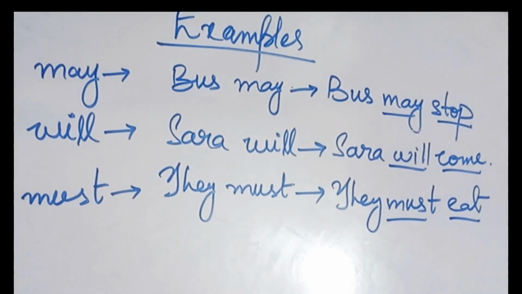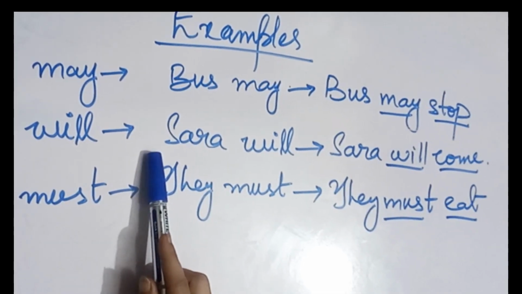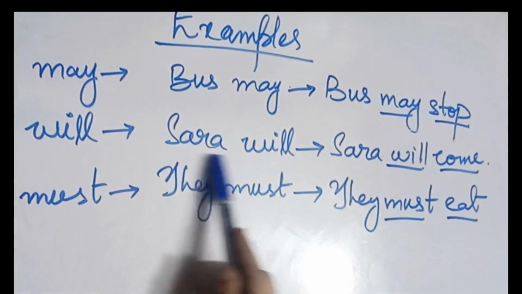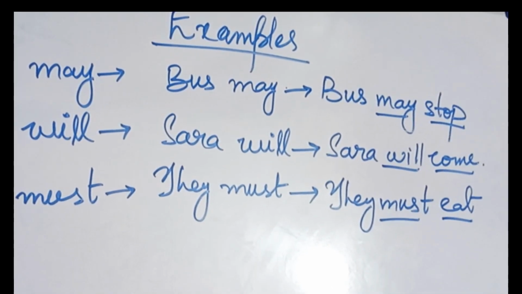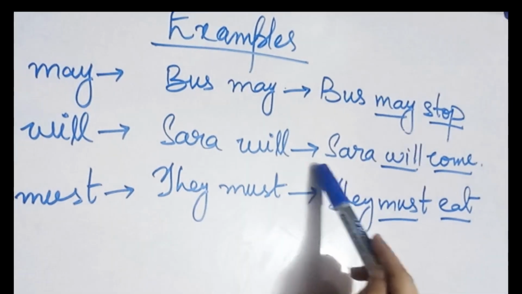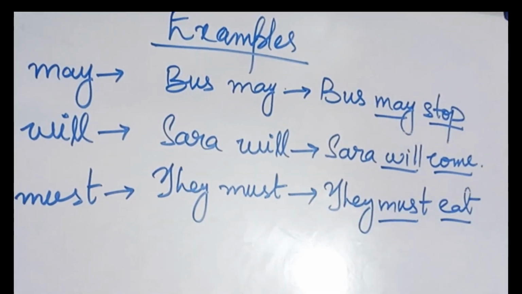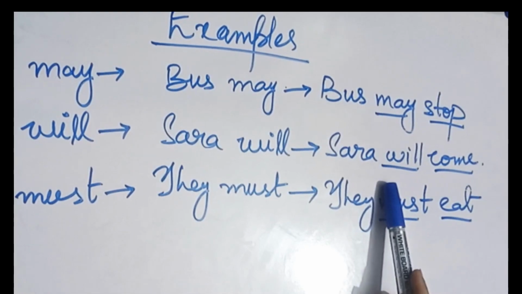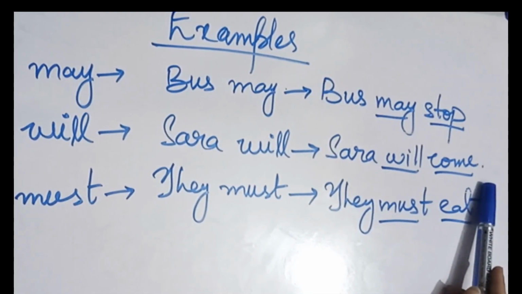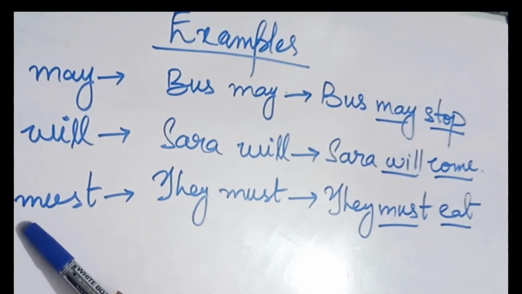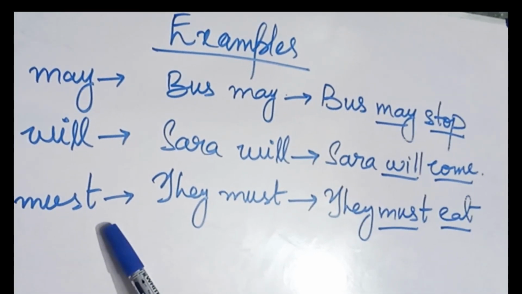Will. Sarah will. Sarah will is not conveying any proper sense of the sentence. If I write Sarah will come, this sentence is making the sense that Sarah will come. So will is the helping verb over here and come is the main verb. Now let's look into the next example, which is must.